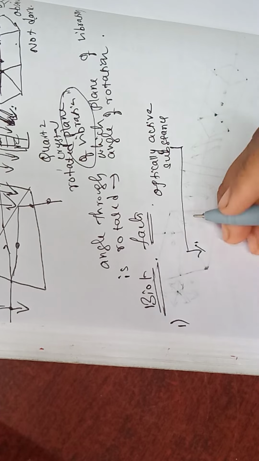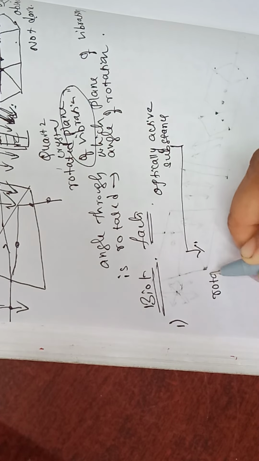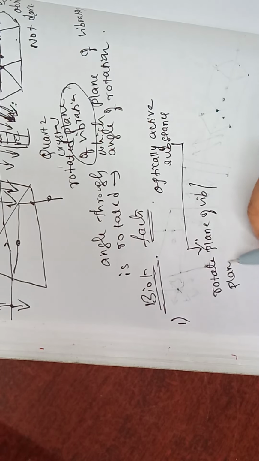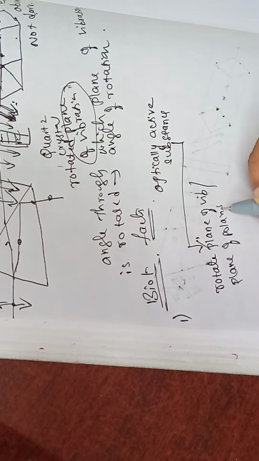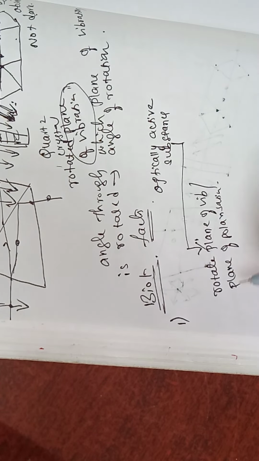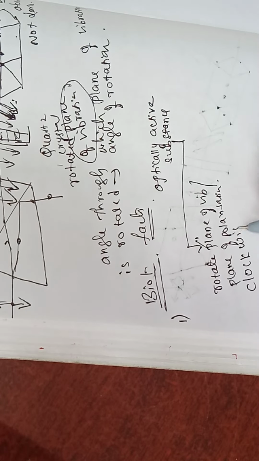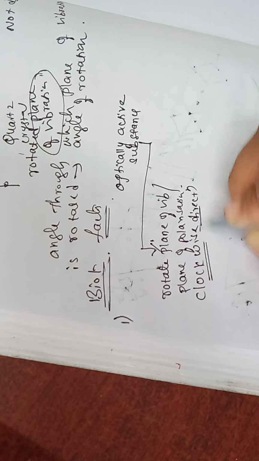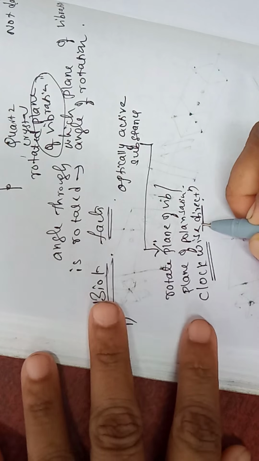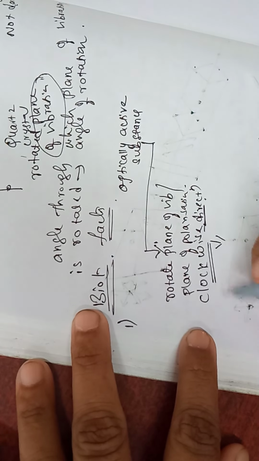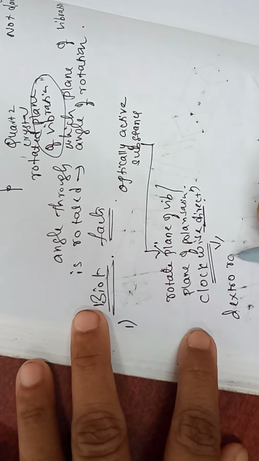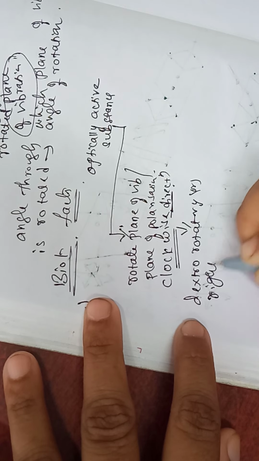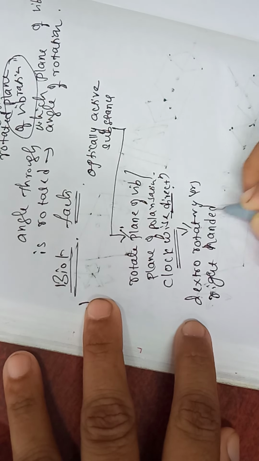Some substances rotate the plane of vibration or plane of polarization, which is perpendicular to the plane of vibration, in a clockwise direction. How do they rotate? In a clockwise direction. Such substances we call dextro-rotatory or right-handed substances.